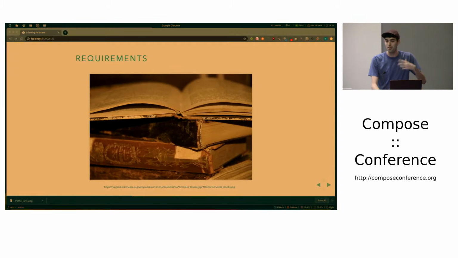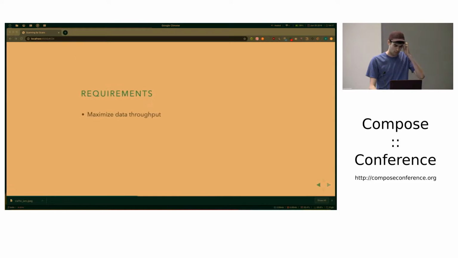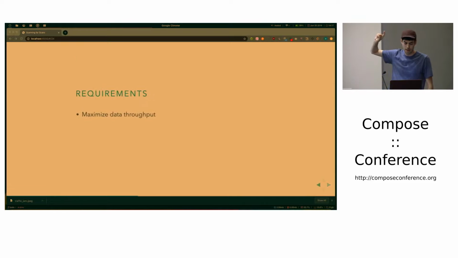When we're judging our solutions against one another, we should first try and prioritize maximizing the throughput that we can accumulate our data in. We want to process transactions as quickly as possible. That was the original problem.